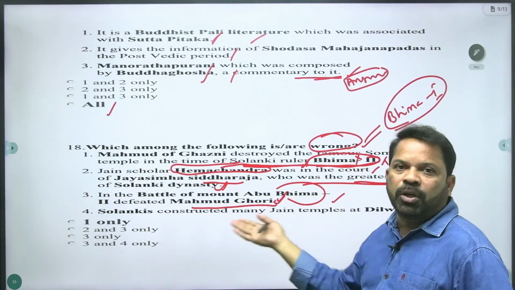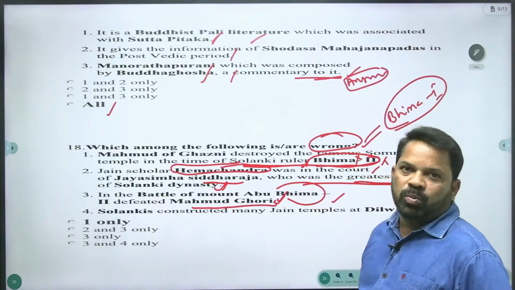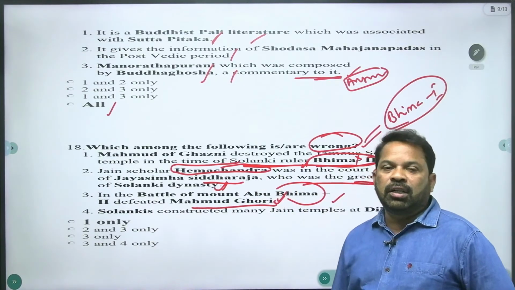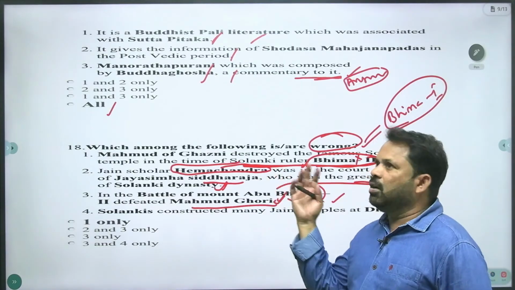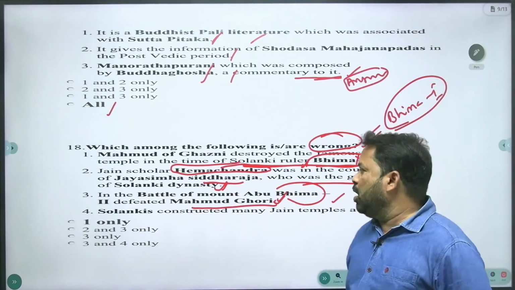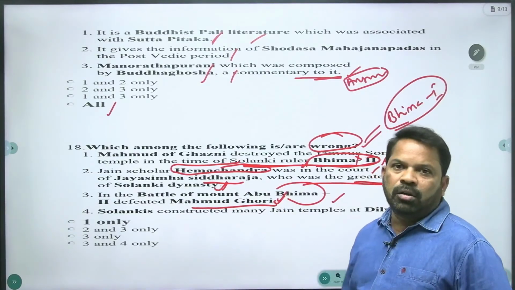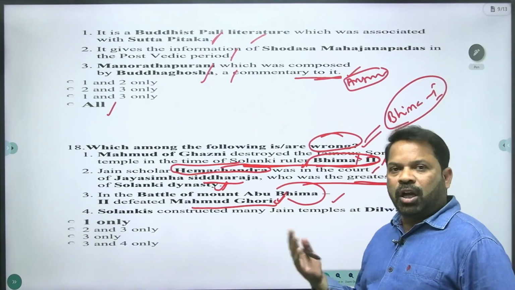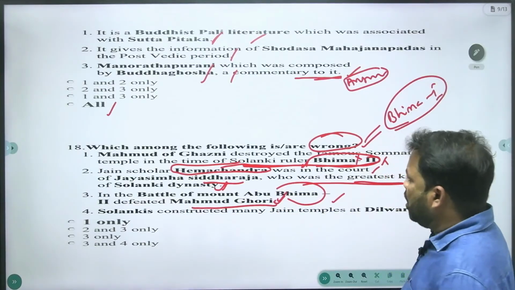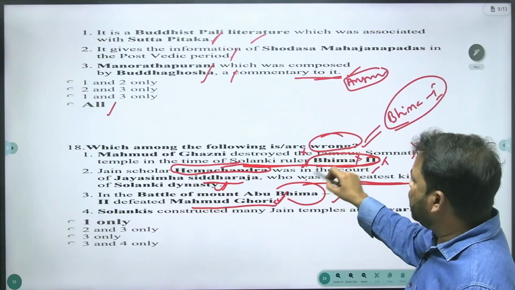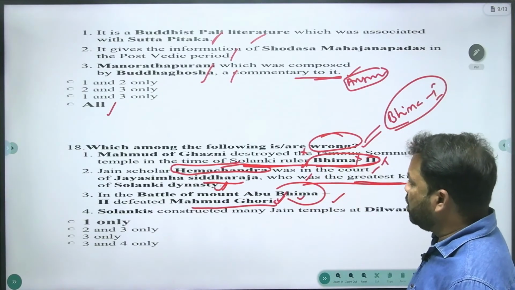It means Gori was defeated by Bhima II. But Muhammad Ghazni never tasted defeat, he was never defeated. But Gori, vice versa, was defeated sometimes. Anyway, the first statement is wrong, and the second statement is right, the third statement is right, and the fourth